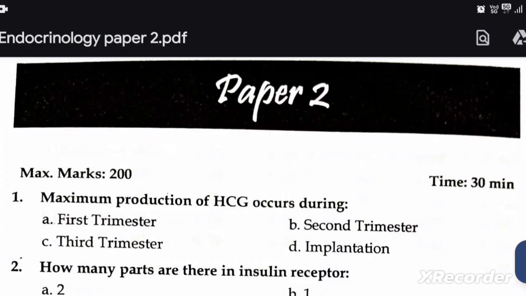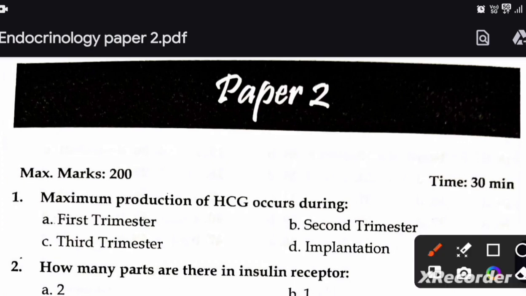Hello everyone, new chapter Endocrinology Paper 2 शुरू कर रहे हैं। इसका first question है: maximum production of HCG occurs during A first trimester, B second trimester, C third trimester and D implantation. The right option is A first trimester.